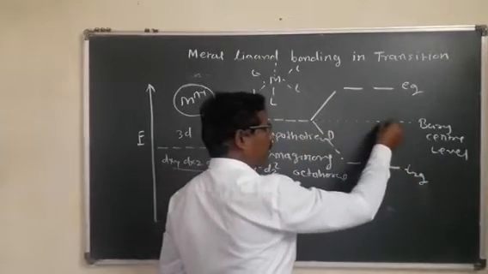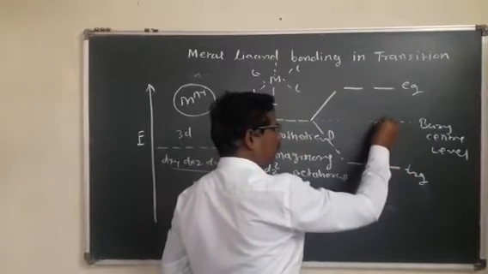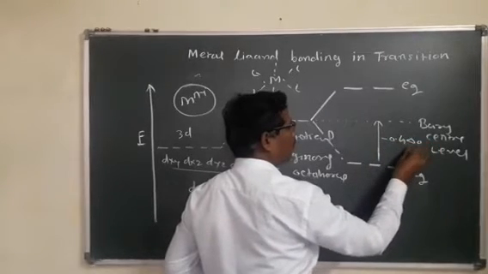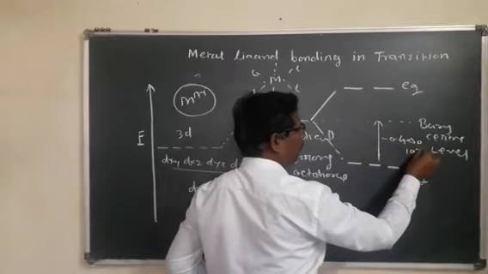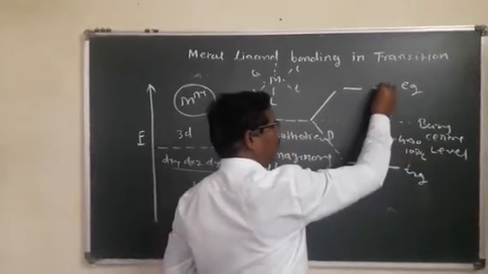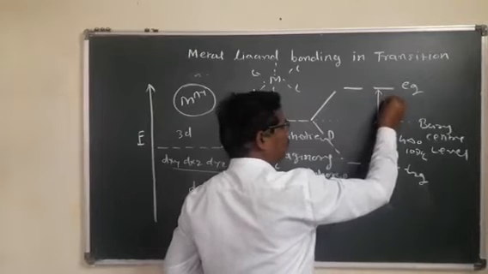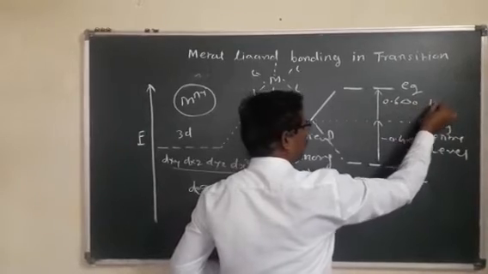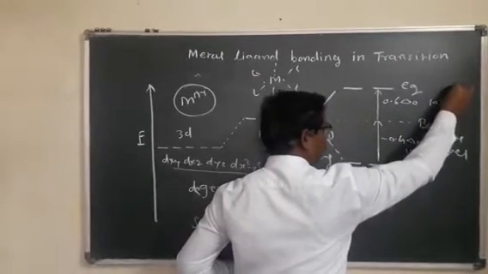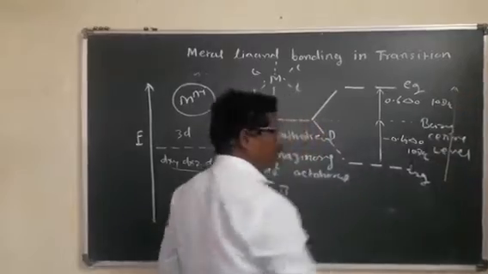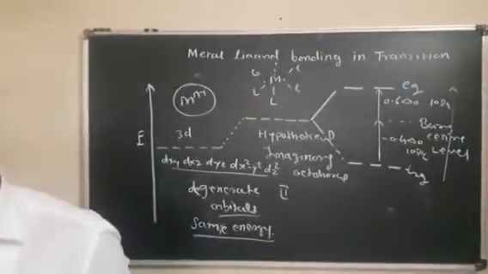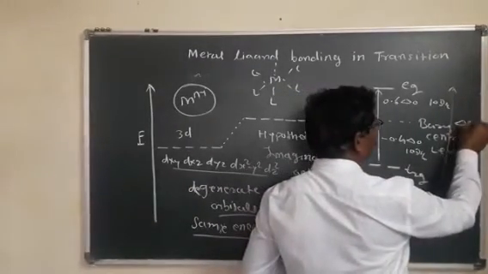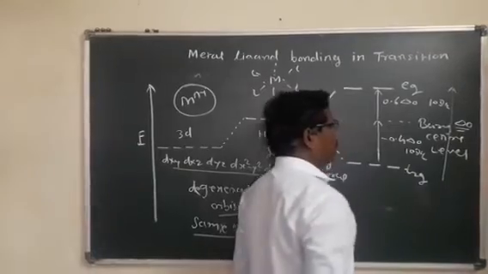The t2g orbital is represented by minus 0.4 delta O or 10 Dq value, and eg is represented by 0.6 delta O or 10 Dq value. The total energy difference between the t2g and eg orbitals is delta O. This delta O or 10 Dq is known as the crystal field splitting energy.